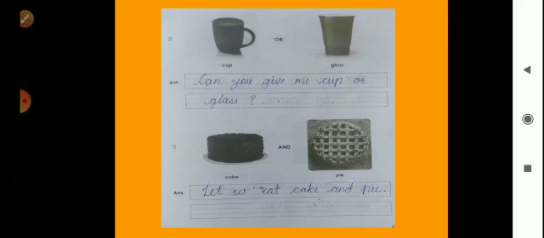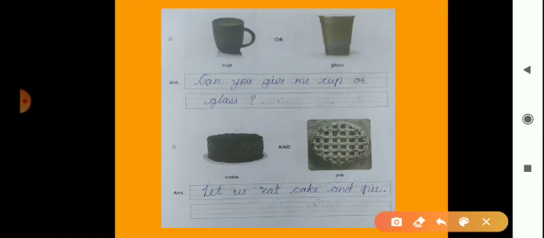Now we will solve next examples. We can see here a cup or glass. So we use these words with 'or' and then make sentences. So which sentence is here? Can you give me cup or glass? Okay. Next example. Here is a cake and pie. So we will make a sentence. Let us eat cake and pie. चलो हम केक और पाए खाते हैं.